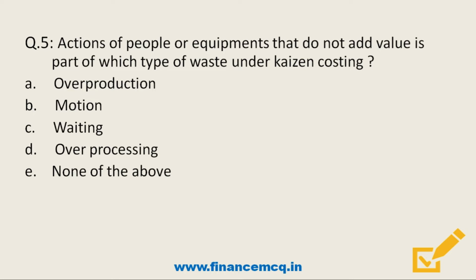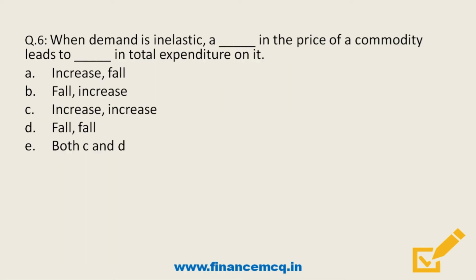So friends, the correct answer is option B, motion. The next question: when demand is inelastic, a dash in the price of the commodity leads to dash in total expenditure on it. Option A is increase, fall; option B, fall or increase; option C, increase and increase; option D, fall; and option E, both C and D.